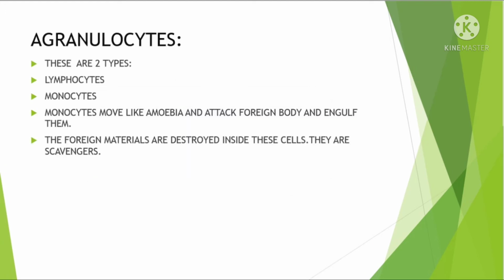Agranulocytes. These are two types: lymphocytes and monocytes. Monocytes move like amoeba and attack foreign bodies and destroy them. The foreign materials are destroyed inside the cells. These cells are called scavengers.